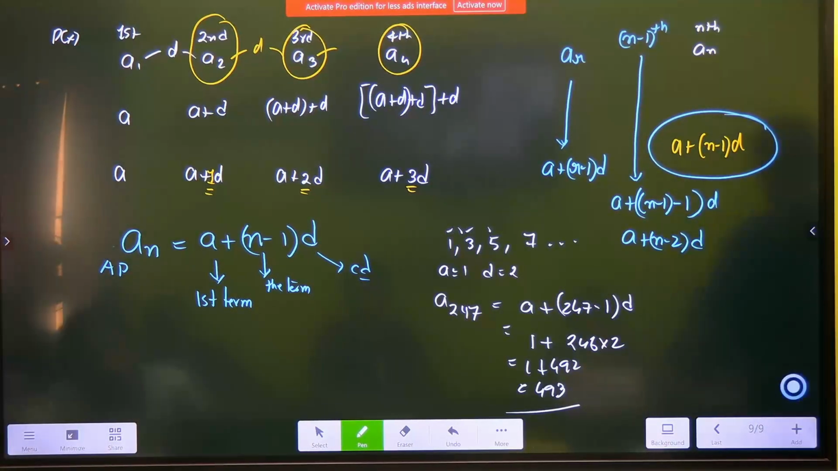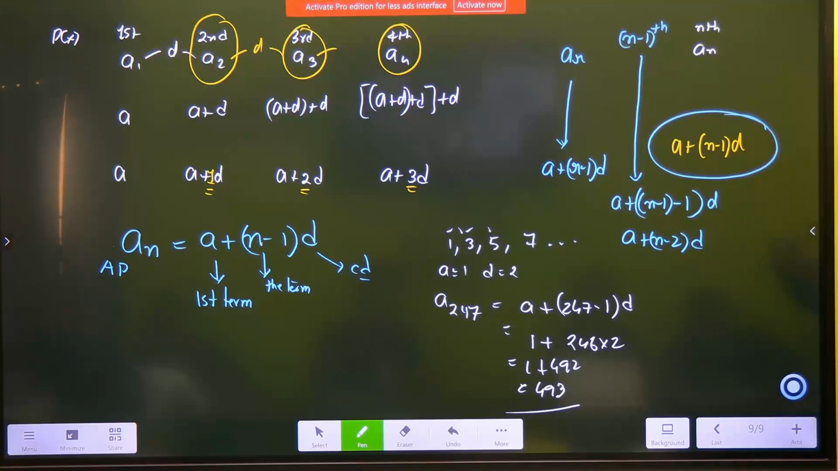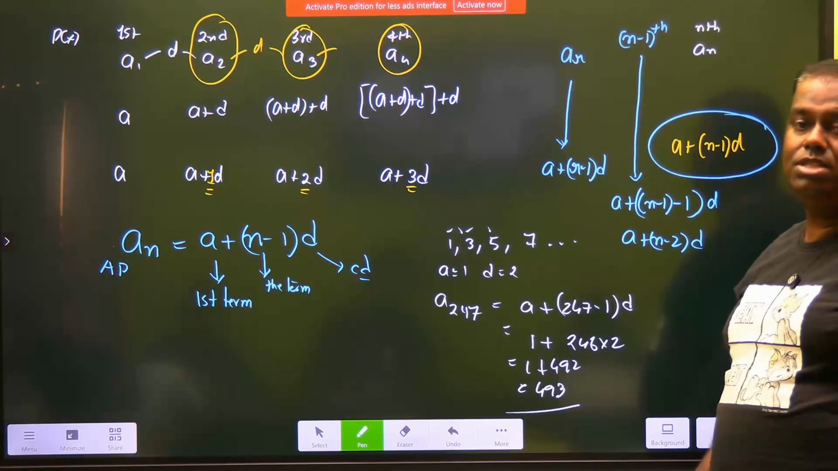So what is an arithmetic progression? An arithmetic progression is a special sequence of numbers in which the difference between any two consecutive numbers is always fixed. That difference is known as common difference.